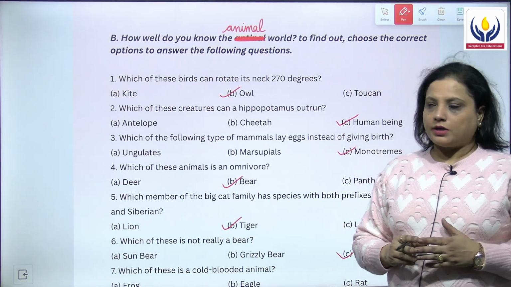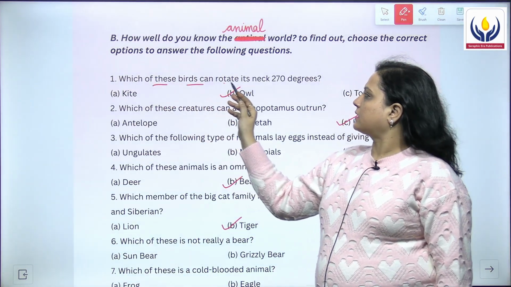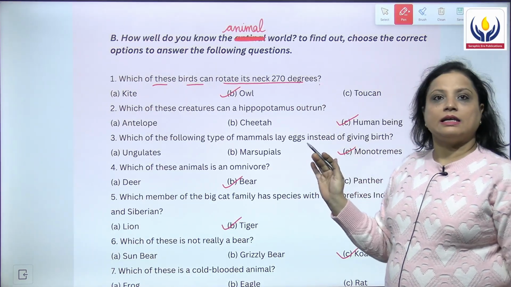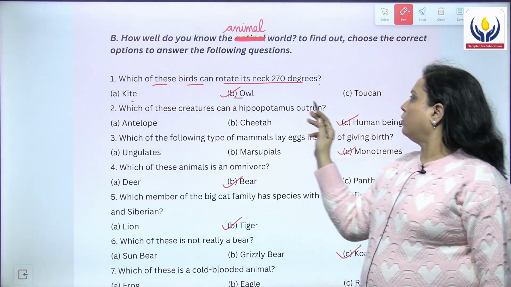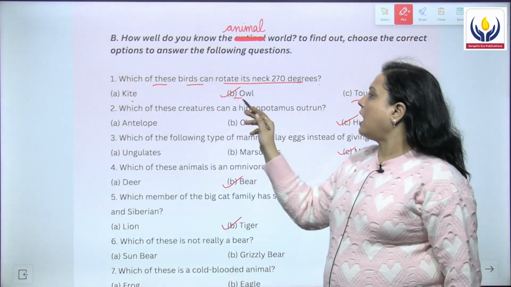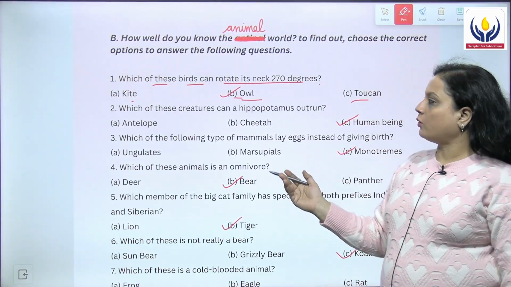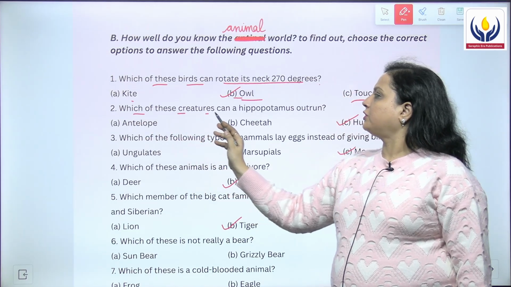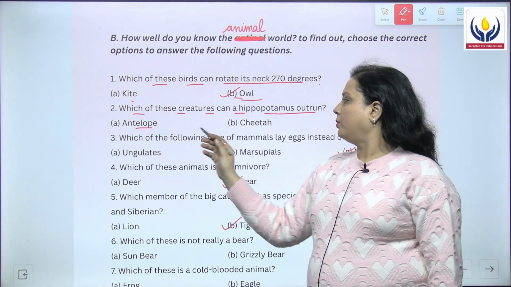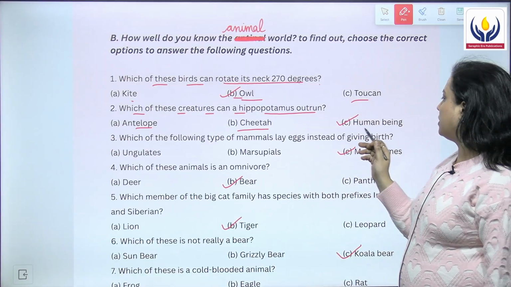The first question is, which of these birds can rotate its neck at 270 degrees? The options are kite, owl or toucan. And the answer for this question is owl. Then the second question is, which of these creatures can a hippopotamus outrun? Is it antelope, cheetah, or human being?